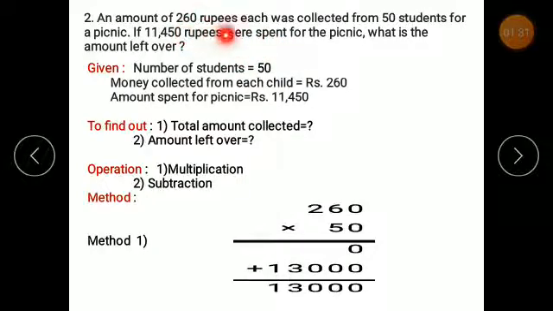So rupees 260 from one student, or one child. Then from 50 children, how much amount will be collected? That you need to find out first, right? So total amount collected comes in the to-find-out part. Next, if 11,450 rupees were spent for the picnic, now see, they will have some amount collected with them, and from that amount one part of the amount will be spent for the picnic. So how much is remained?